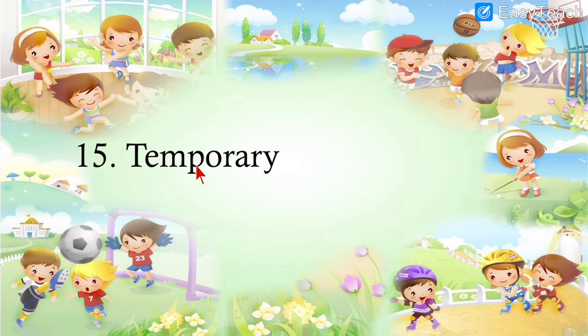Temporary. We had learned about some temporary houses like houseboat, tent, caravan. So the houses in which we can move it from one place to another place, that is called temporary house. It is not permanent. It is exactly opposite of permanent house.